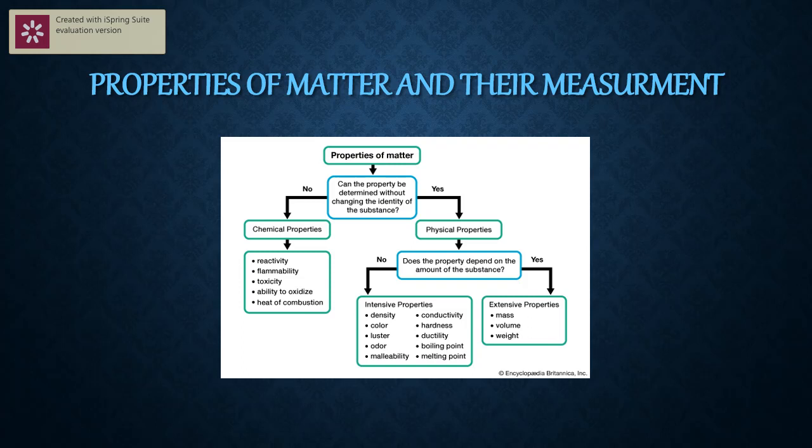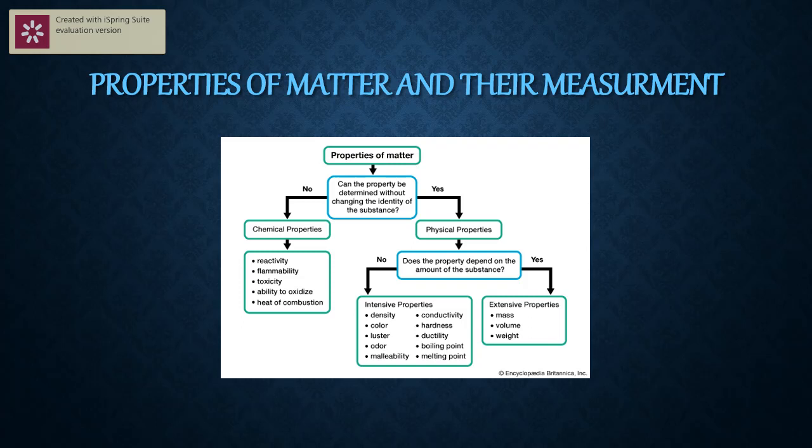Some I noted here. Now, under the physical properties, you see, does the property depend on the amount of substance? If it is yes, then they are termed extensive properties. For example, mass. What does the chart say? Does the property depend on the amount of the substance? If you say yes, then it is called an extensive property. Mass is an extensive property. Why? Because the property depends on the mass. With more mass, the property differs.